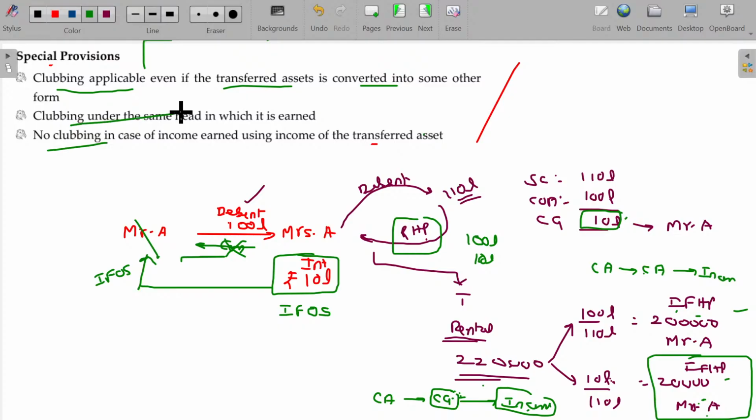While clubbing, if it is interest, it will be considered as interest. If it is dividend, it should be considered as dividend. If it is rental income, it should be considered as income from house property. If it is capital gain, it should be capital gain. The same head should be clubbed. Hope now you'll be able to understand the special provisions also. Clear?